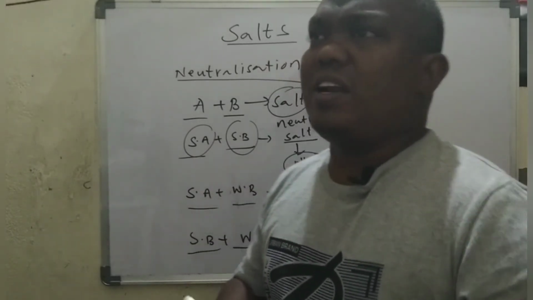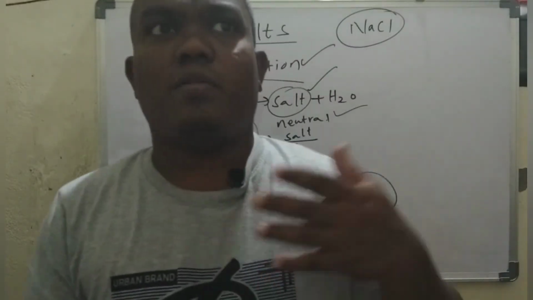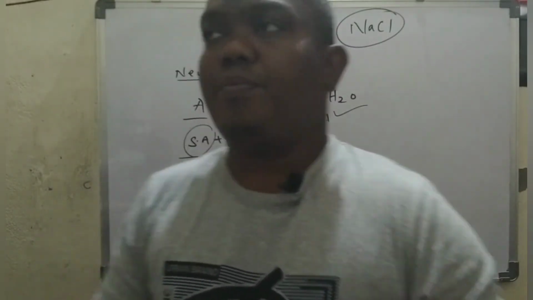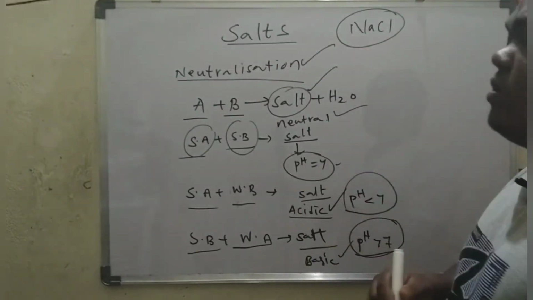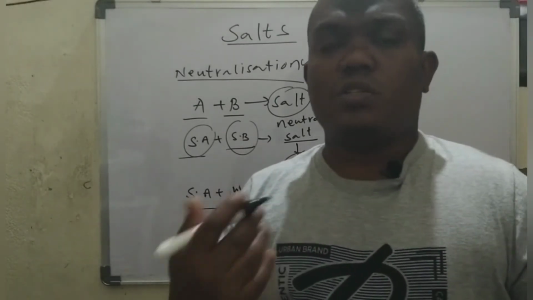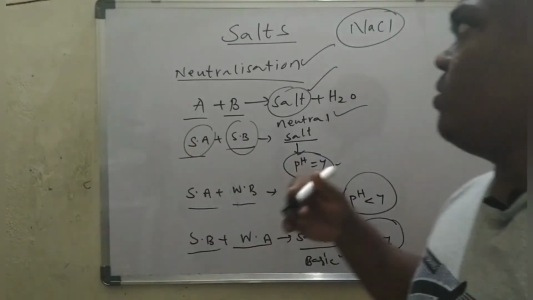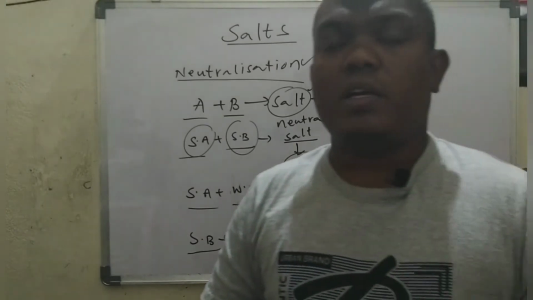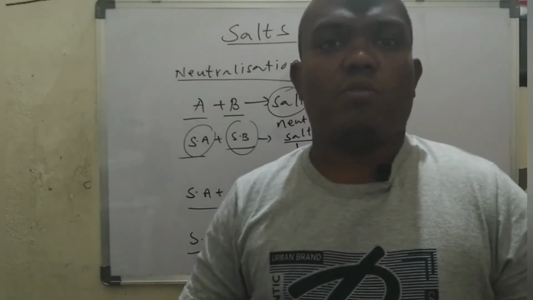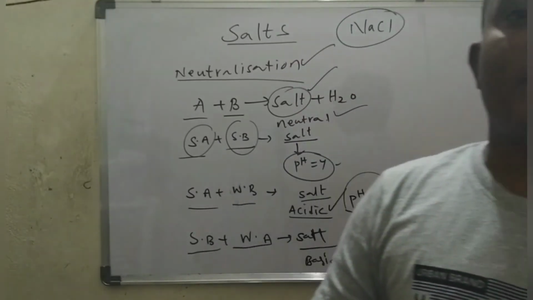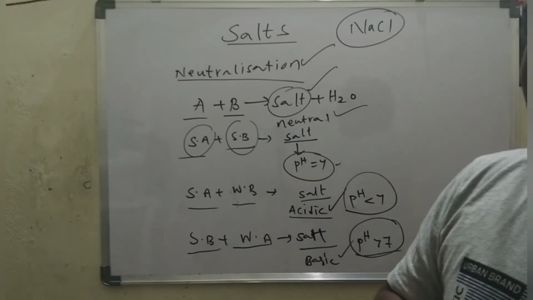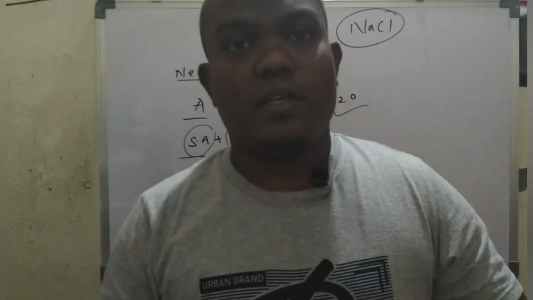So what are the products? By using NaCl, what other salts can we get? We must know all that. By using NaCl, what salts are we going to prepare? We are going to learn it in this video, right? Okay.